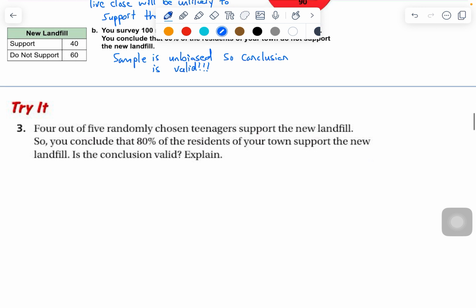Okay, let's go ahead and pause the video and do the try it and press play when you're ready to go over it. Okay, so on number 3, we would say no, because the sample is biased.